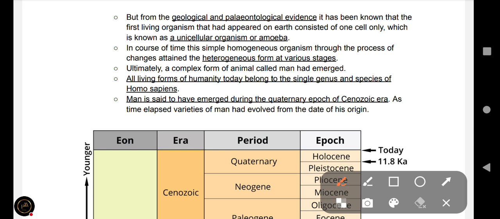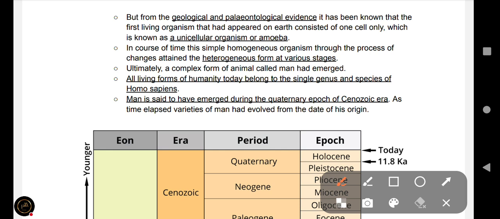Both from the geological and paleontological evidence, it has been known that the first living organism that had appeared on earth consisted of one cell only, which is known as a unicellular organism or amoeba. Amoeba is a tiny microorganism that is unicellular.